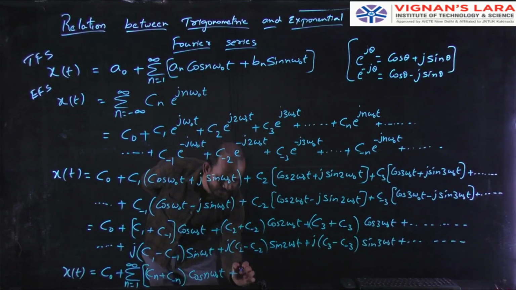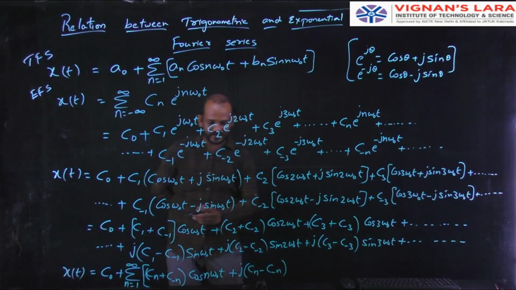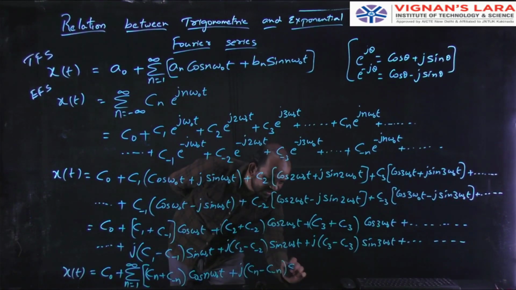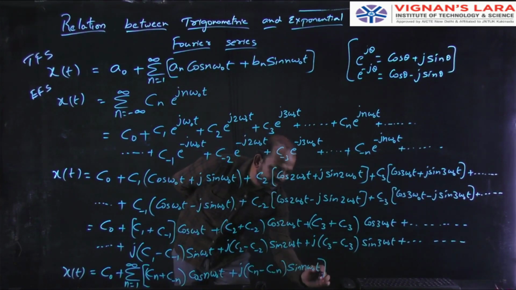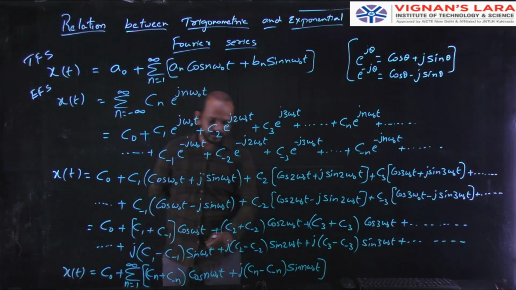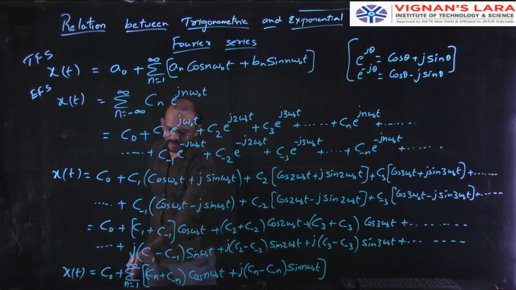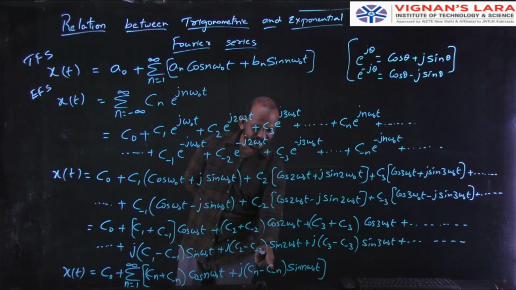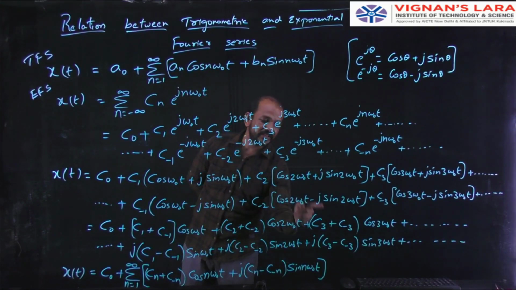Now for this I can write j into Cn minus C minus n sin n omega naught t. For this also, first n equal to 1. So j into C1 minus C minus 1 sin 1 omega naught t. n equal to 2, j into C2 minus C minus 2 sin 2 omega naught t. n equal to 3, j into C3 minus C minus 3 sin 3 omega naught t.